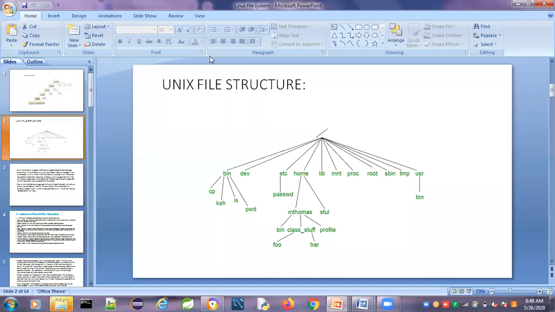In the last class, we discussed Unix. What is meant by Unix? That means the introduction of Unix and the Unix architecture. Those are the things we discussed.